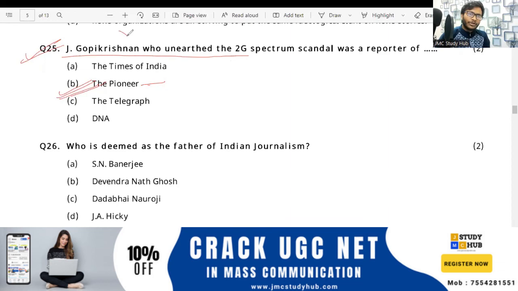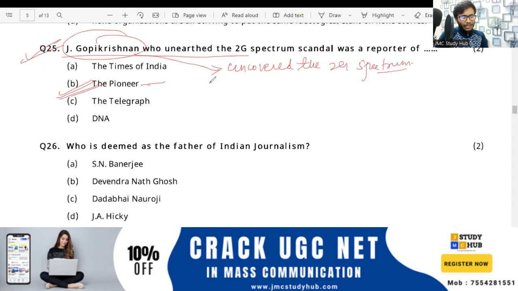So if we're talking about J Gopi Krishnan, please note it down: J Gopi Krishnan who uncovered the 2G spectrum scam, and he was also awarded the Ramnath Goenka award in 2012.